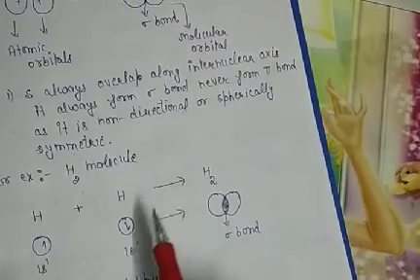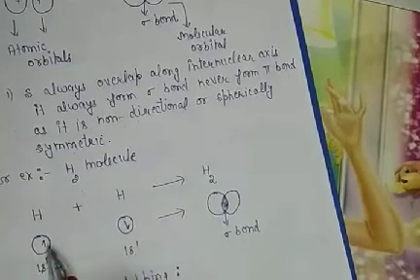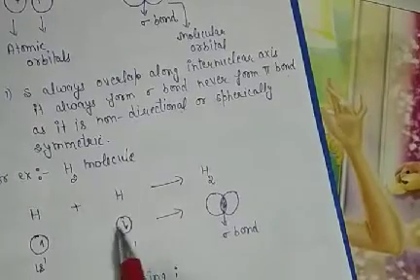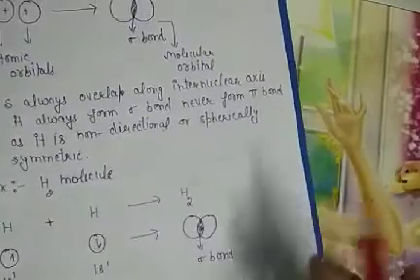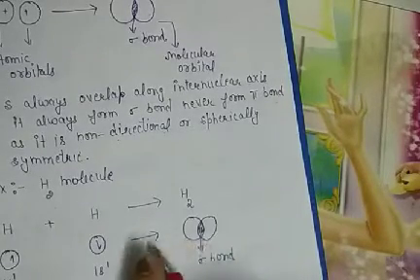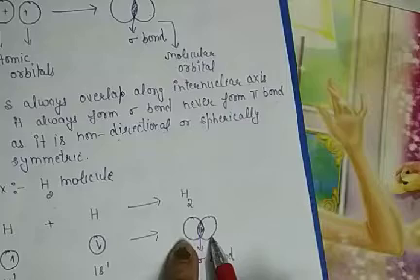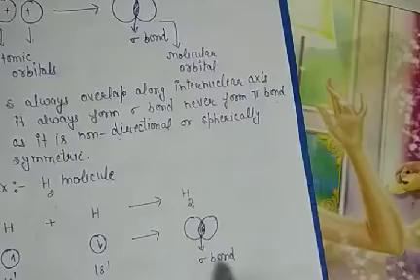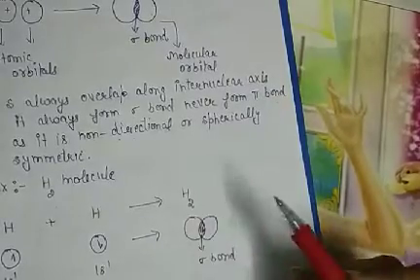Remember the key points: the second key point, that the orbitals which overlap with each other have electrons with opposite spin. Now when the distance between these atoms decreases, what happens? Their s orbitals overlap to form the sigma bond. Due to this overlapping, the hydrogen molecule is formed.